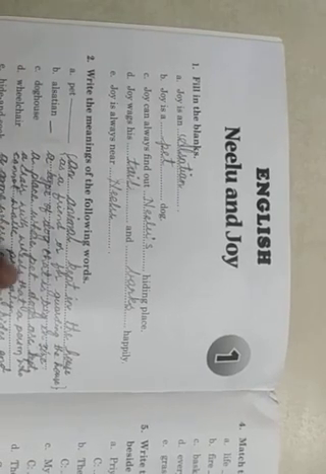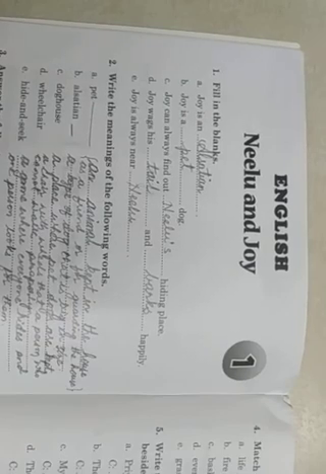See, here I have written something, but it's not so legible. You may follow the textbook. There also meanings were given for pet, Alsatian, doghouse, wheelchair and hide and seek. You may follow the textbook and try to note down. Here the space given is very less, so I tried to write it here, but make a note from the textbook. Clear? Neelu and Joy. Here, fill in the blanks.